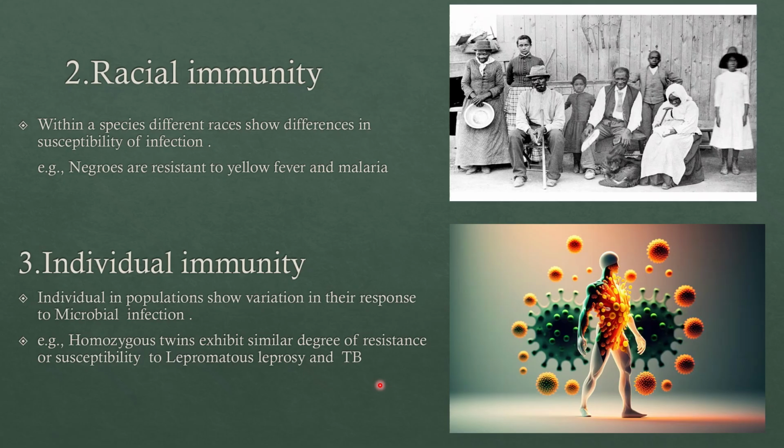So if one twin has strong resistance to leprosy or TB, the other twin is likely to have the same. And if one twin is easily affected, the other is likely to be too. That is the individual immunity. But every person, even from the same house, will have a different level of immunity.